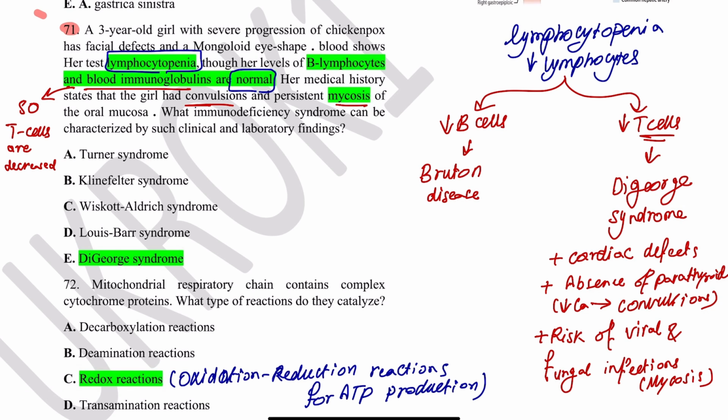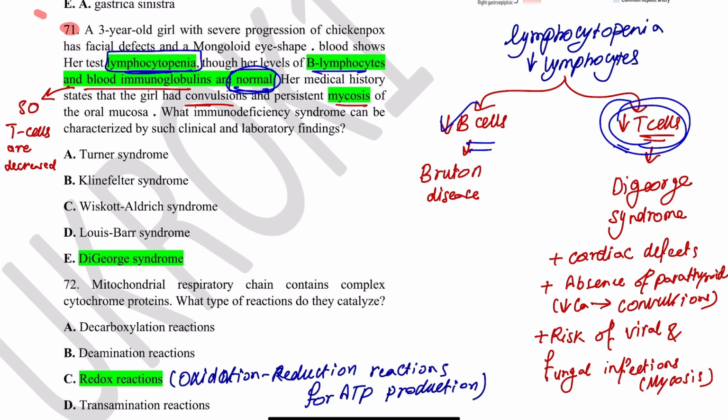Here we have a question about someone who has lymphocytopenia, decreased lymphocytes in the blood, okay, but B lymphocytes are normal. So lymphocytes are decreased, but not because of B lymphocytes. B lymphocytes are normal. So what is left? What is left is T lymphocytes, so they are decreased. If B is normal, then the problem is T lymphocytes, and the most asked T lymphocyte deficiency